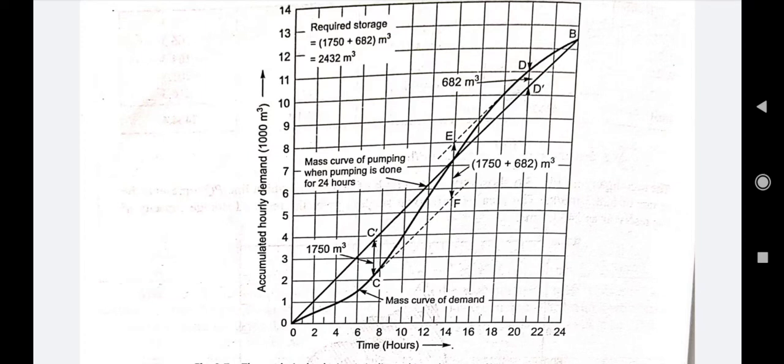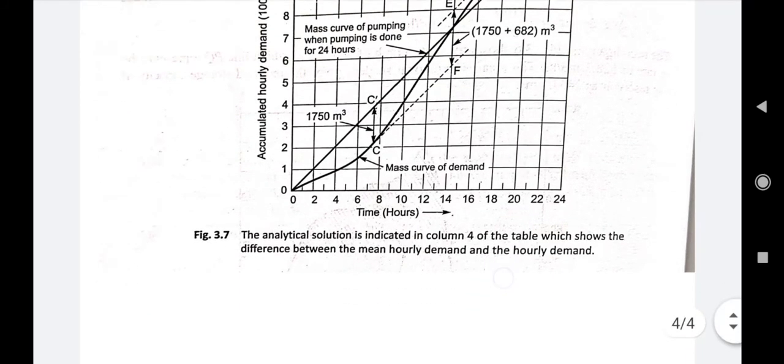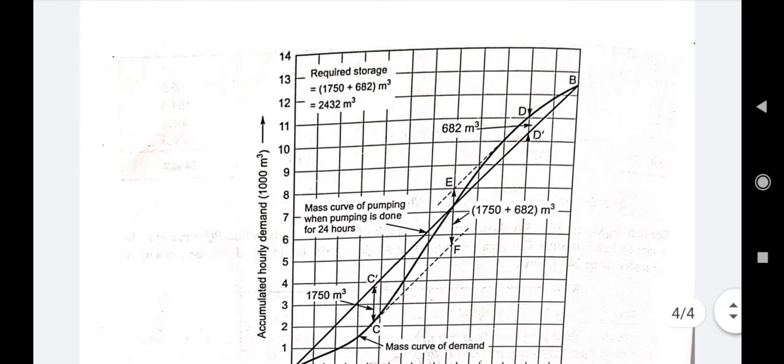The maximum point on the curve is the point D, and the lowest point on the curve is the point C. From the graph we find the value CC dash and the value DD dash, and add them up to find the value of EF, right? This EF multiplied by 10 to the power 3 will give you the total storage requirement. This will also come as the same value that we achieved in the previous slide.